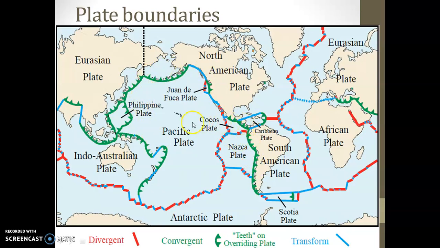Why? Because here the different plates like the Eurasian, Indo-Australian, North American and South American plates move toward each other. So this is about plate boundaries.